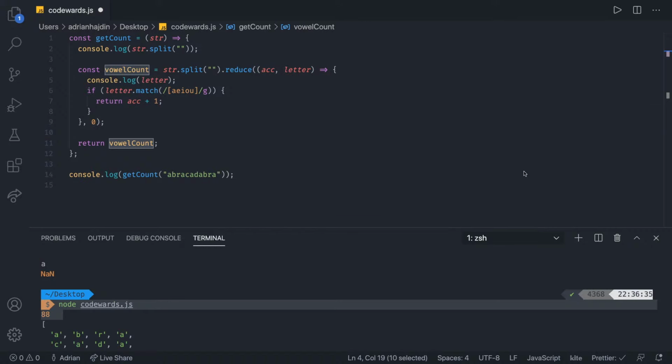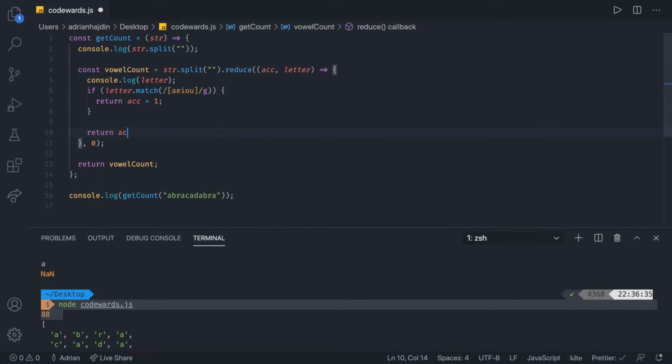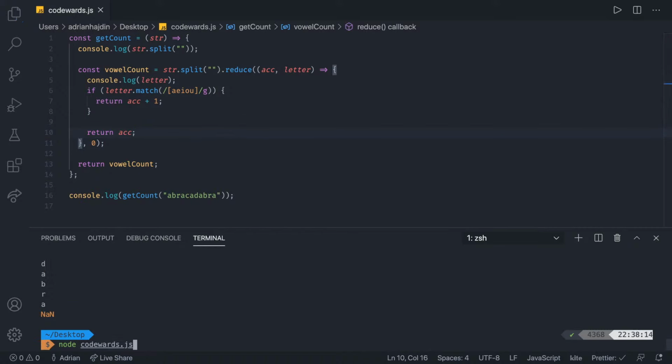Return accumulator outside of the if. I think that is the correct, yeah, that's definitely the correct thing. Let's take a look at what's happening. If we do that, we get 5. Awesome. I see all of you guys. Yeah, return 0 on false. You need to return accumulator even outside of the if block. That's amazing. Great job, guys.